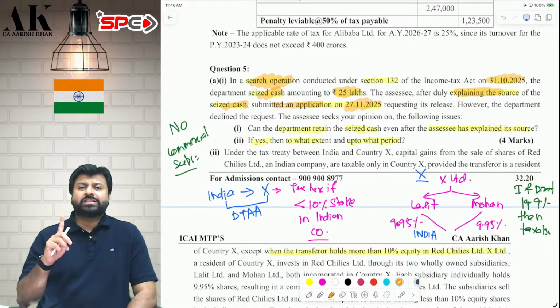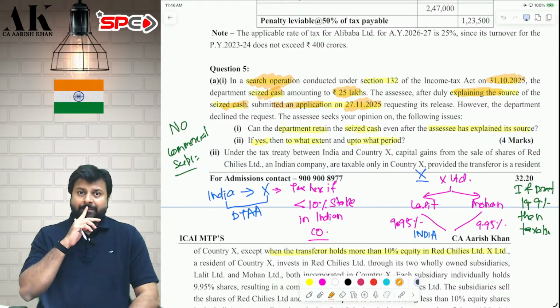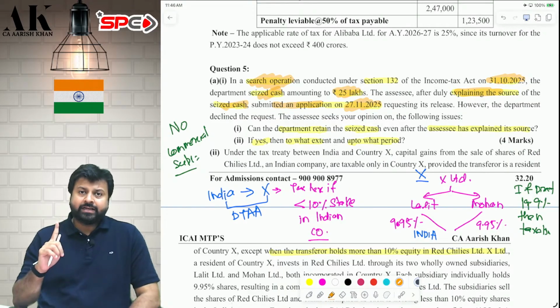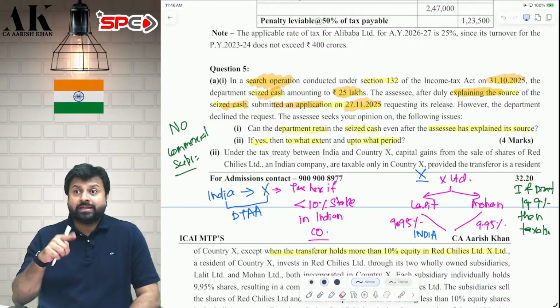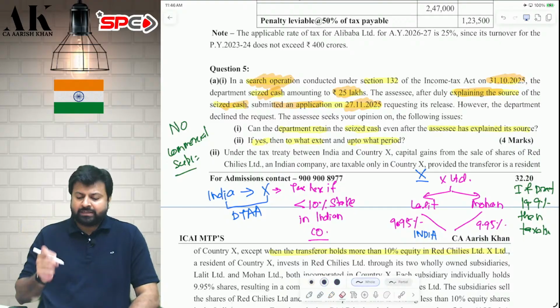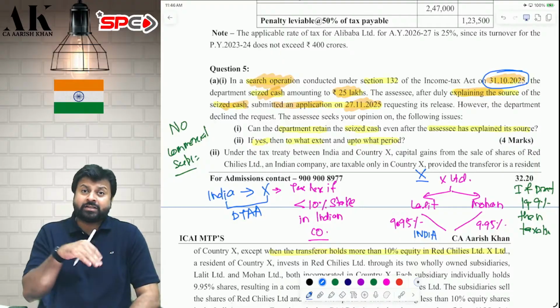So there is a proviso given under 132B, which says that if any asset is seized by the income tax department during the course of search, and if you go and explain the nature and source within 30 days from the end of the month in which the search is completed. When is the search completed? The search is completed in October 25. You have to go within 30 days from the end of the month.